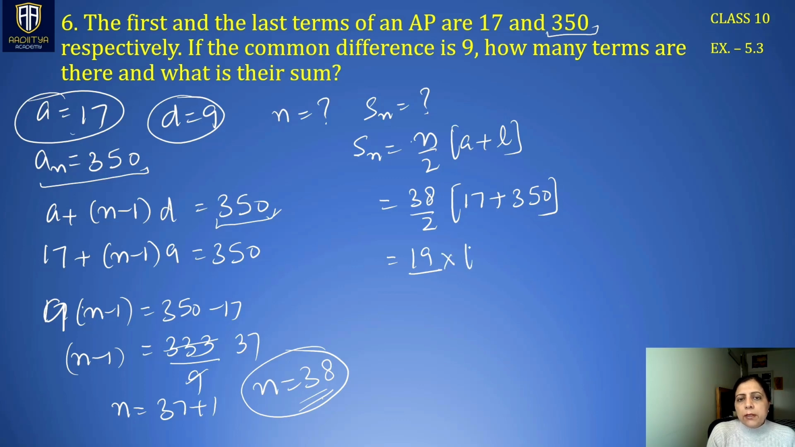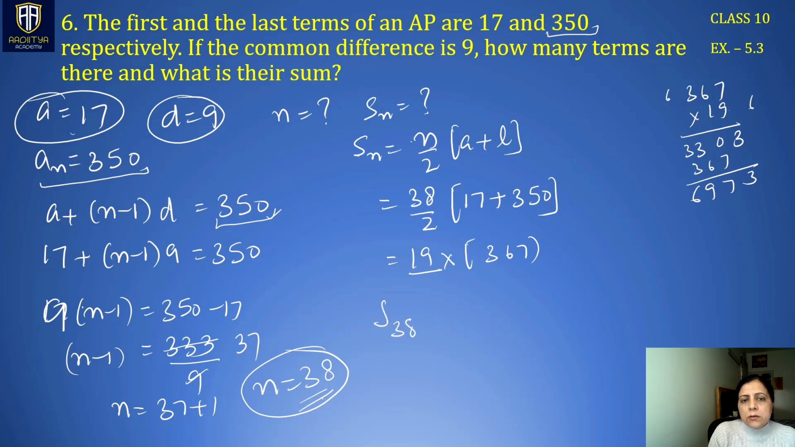19 multiplied by, this is 367, right? So 367 multiplied by 19. 9 sevens are 63, 9 sixes are 54 and 6 is 60, 27 and 6 is 33. So S38 or Sn is 6973.